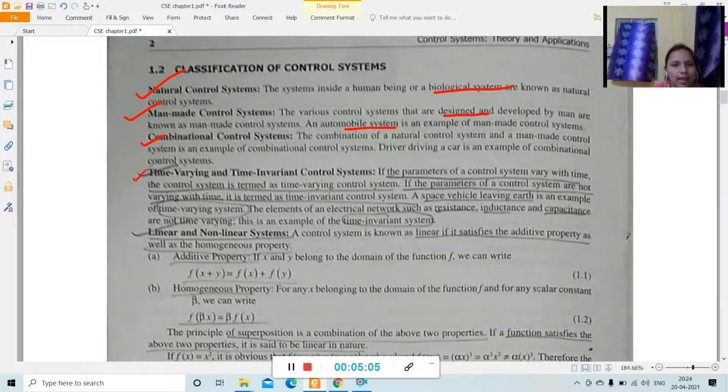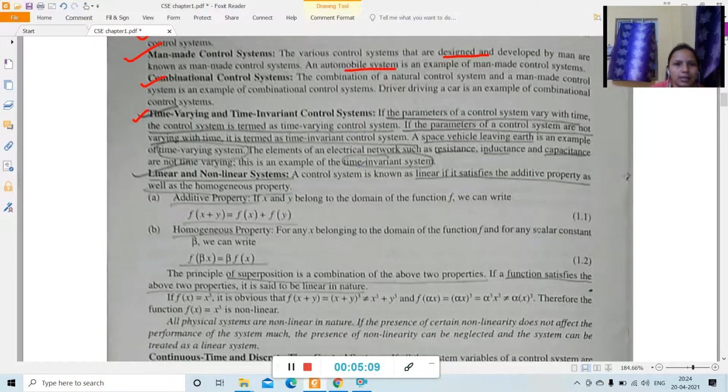Then next one is the time varying and time invariant control system. If the parameters of a control system vary with time, then the system is termed as a time varying control system. Similarly, if the parameters of a control system are not varying with time, then it is termed as a time invariant control system. A space vehicle leaving Earth is an example of a time varying system.